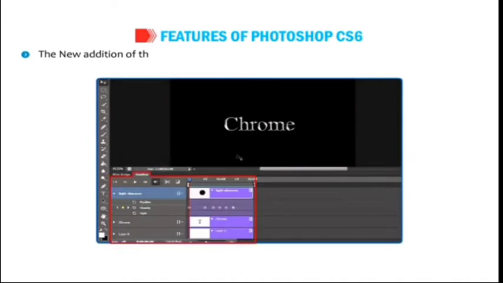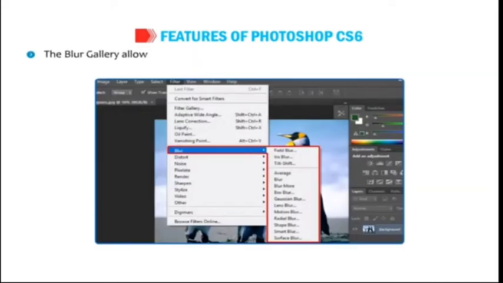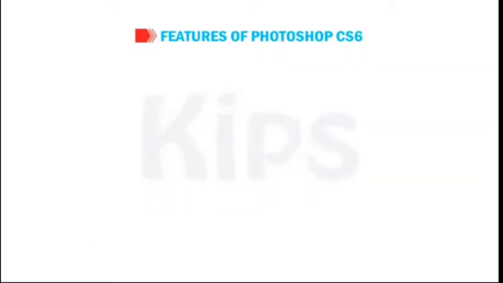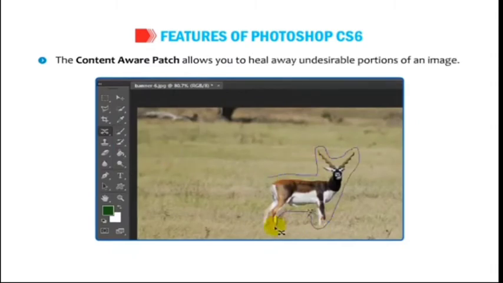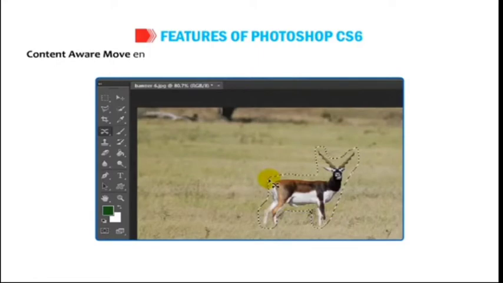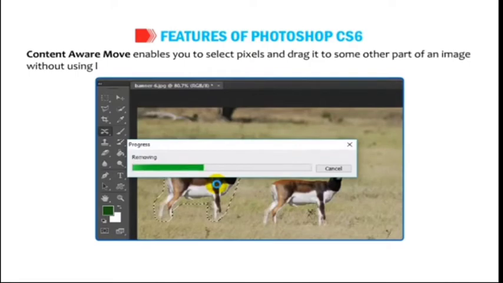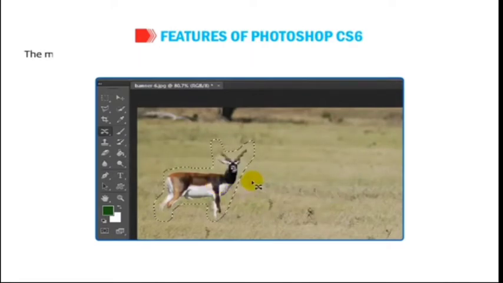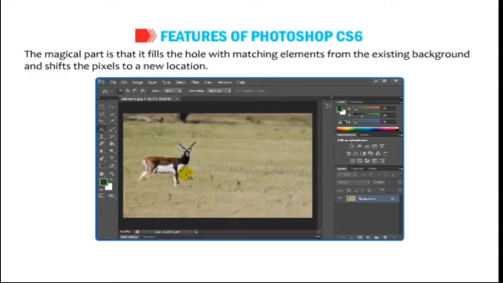The new addition of the video timeline panel enables you to add effects to the video clips right in the Photoshop. The blur gallery allows you to apply and combine 3 different kinds of blur and create effects. The content aware patch allows you to heal away undesirable portions of an image. Content aware move enables you to select pixels and drag it to some other part of an image without using layers or mask. The magical part is that it fills the hole with matching elements from the existing background and shifts the pixels to a new location.